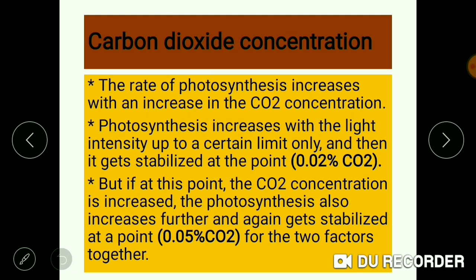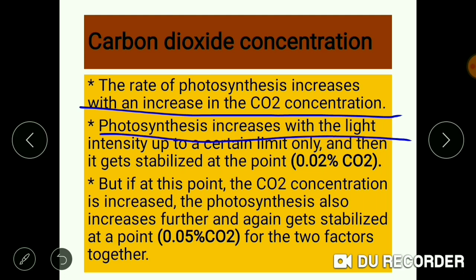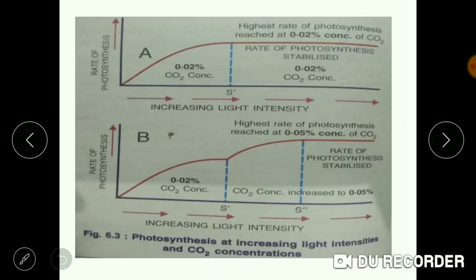Now we move on to another factor, which is carbon dioxide concentration. So the rate of photosynthesis increases with the increase in CO2 concentration. Photosynthesis increases with the increase in CO2 concentration up to a certain limit only, and then it gets stabilized. So light and CO2, both the factors have to work at the same time for photosynthesis. Just like you can see the graph over here.